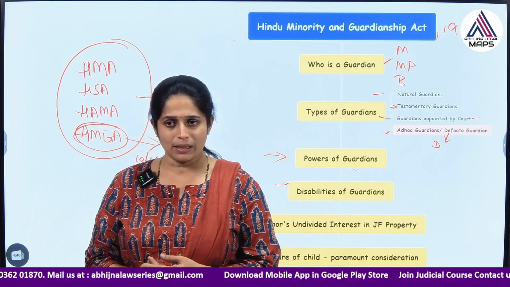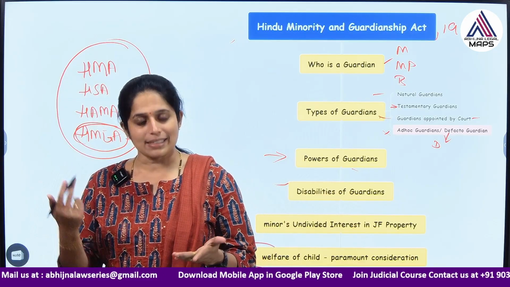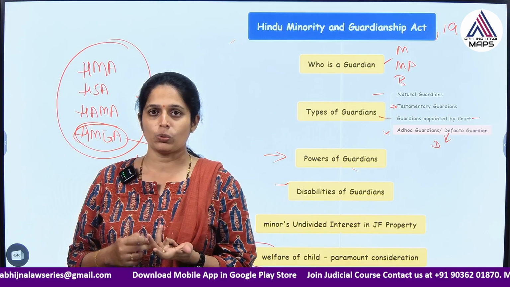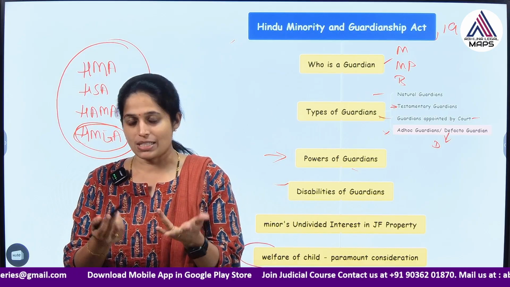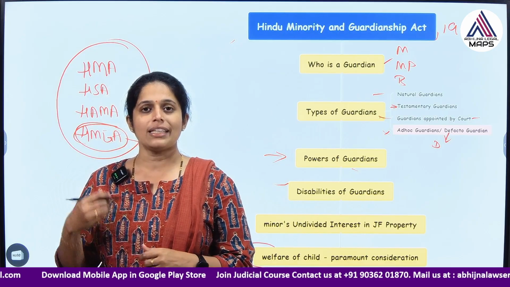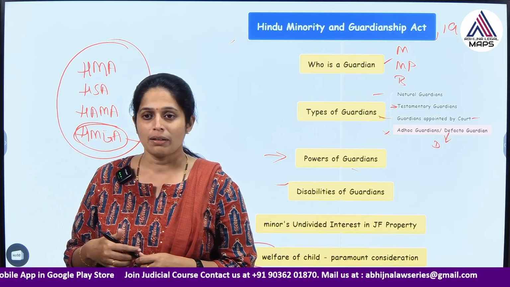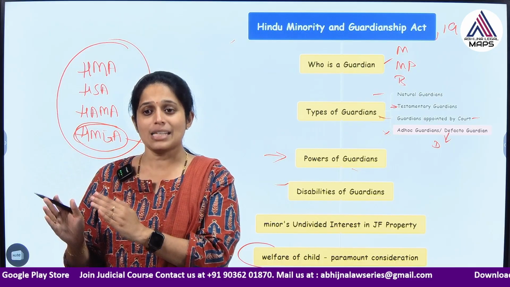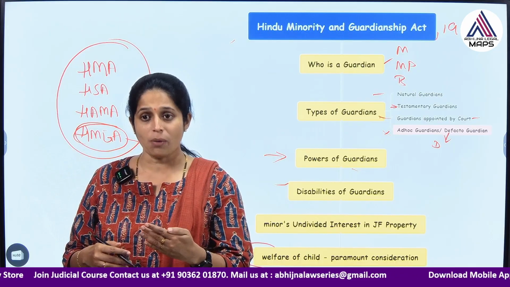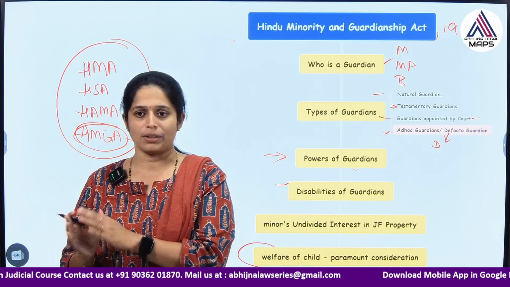What could be the disability? A guardian cannot act as a guardian if he ceases to be a Hindu, if he is a stepfather or she is a stepmother, or if they renounce the world completely, like they become a sannyasi or ascetic. Then they are disabled from acting as a guardian of a minor.